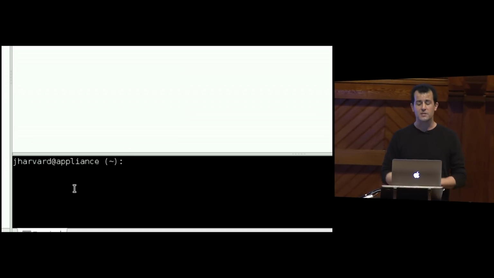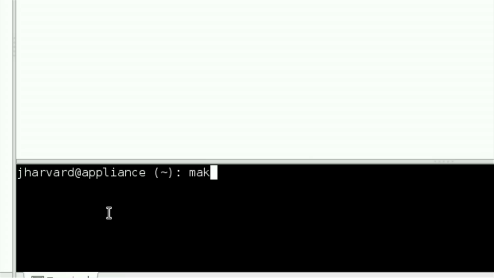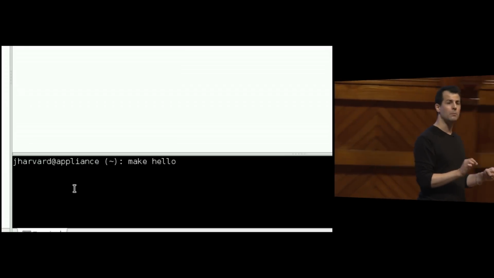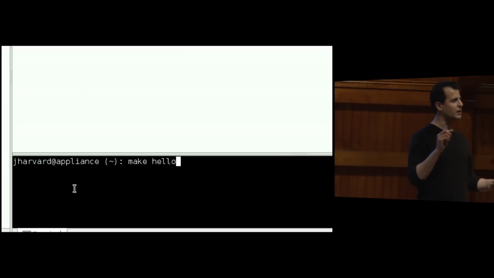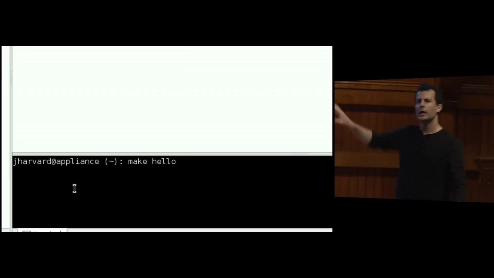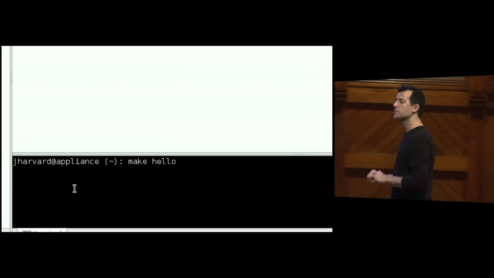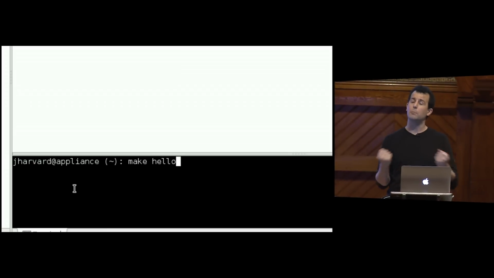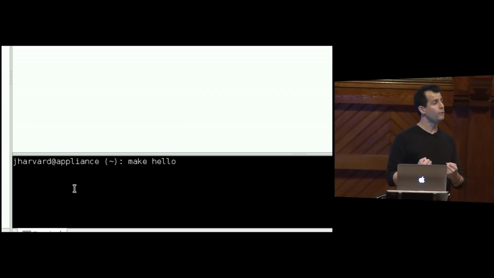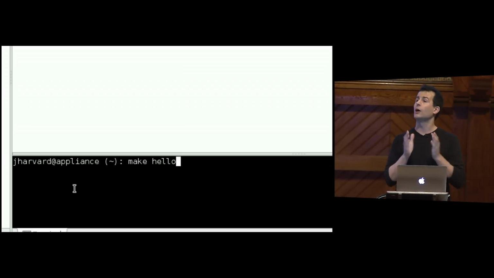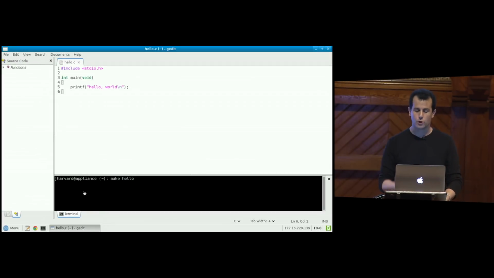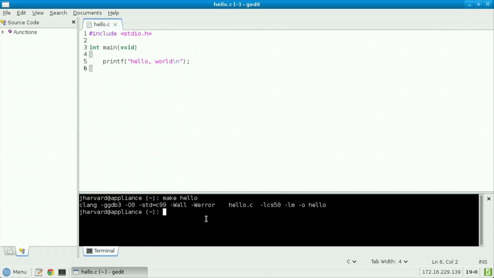And for today's purposes, I'm just going to type the following: make hello. And that program, make, is just a program that in the real world these days we would double click on. But in this interface for today, we're going to type its name at this prompt. Make hello is literally going to make me a program called hello. And it's going to do so by looking for a file, just by default, called hello.c. It's going to assume I want a C program by nature of how this computer is configured. So I go ahead and hit enter.